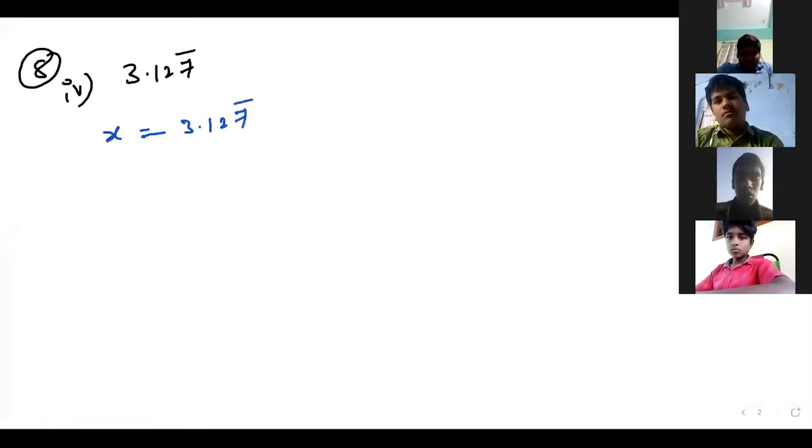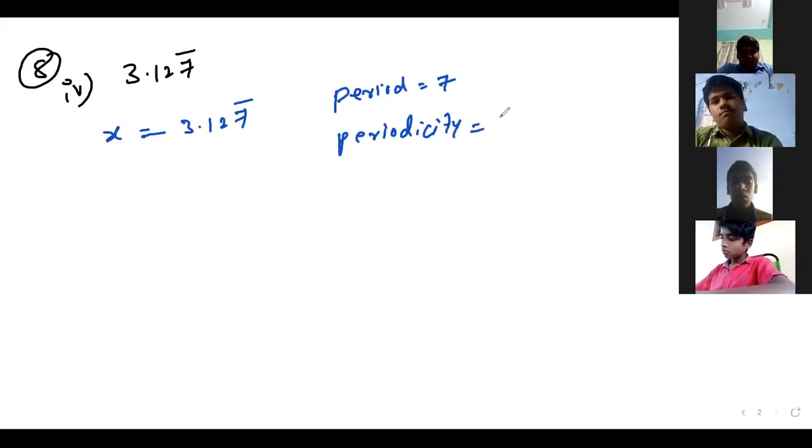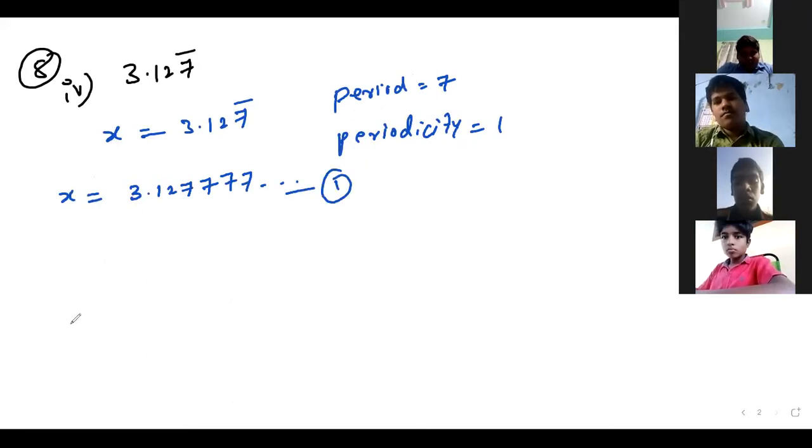It is a non-terminating recurring decimal with period 7. What is the periodicity? Only one digit is repeating, right? So we can write x equals 3.1277777 and so on. Equation 1.